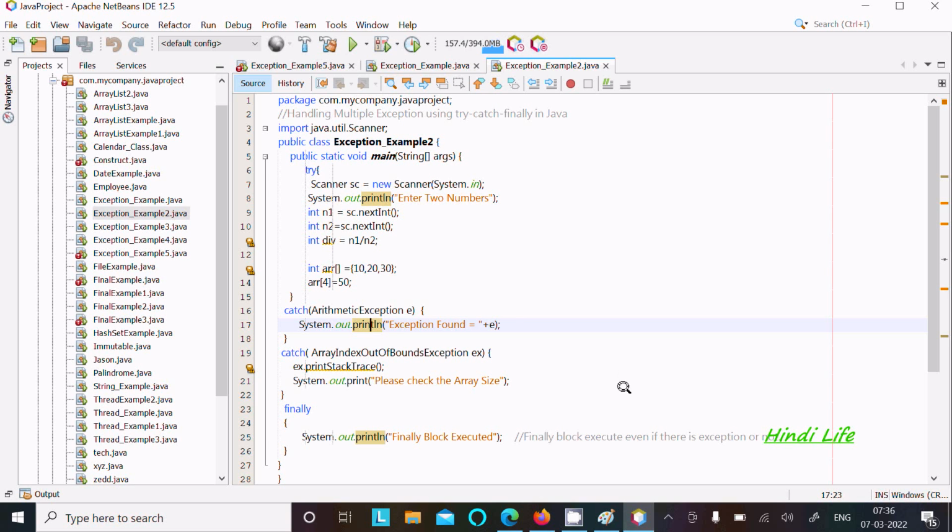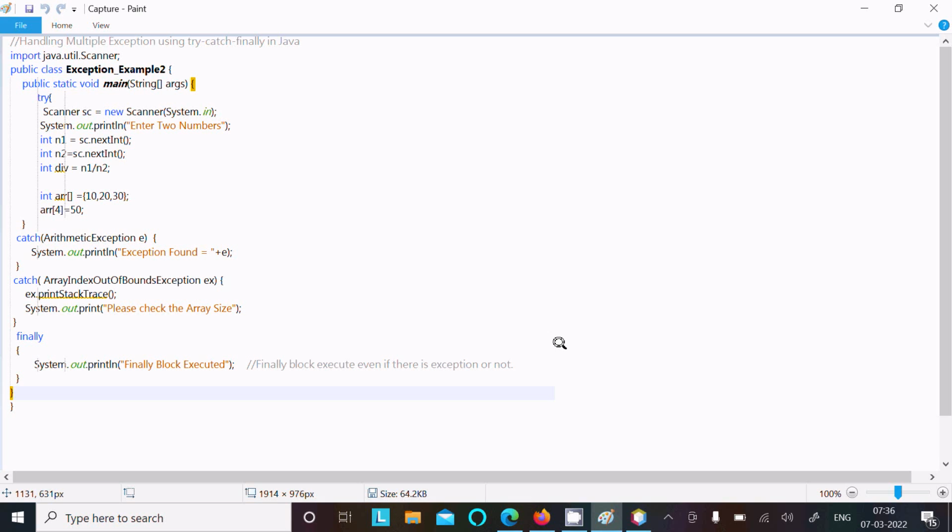So let's understand the code here. If you debug the code, then control comes to the main method. So this is the main, and then we go inside the main. So there is the try block. If there is the possibility of an exception being generated, then you can put the code inside the try block. So here a Scanner class object sc is created with the help of Scanner(System.in).